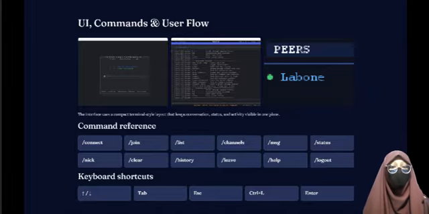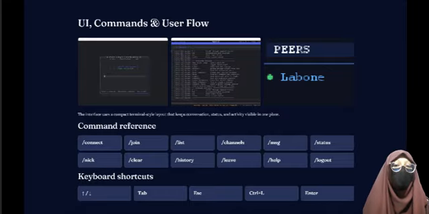The interface uses a three-panel layout you would recognize from clients like IRSSI. On the left is the channel list. The center pane shows the conversation and the right pane lists online peers. The bottom has an input bar and a status bar showing the current user.